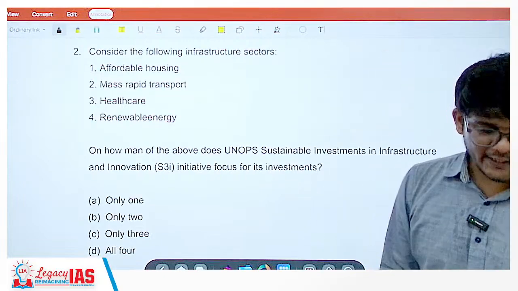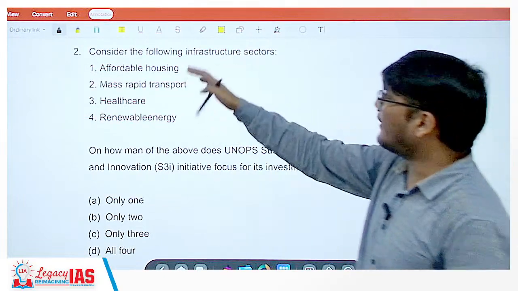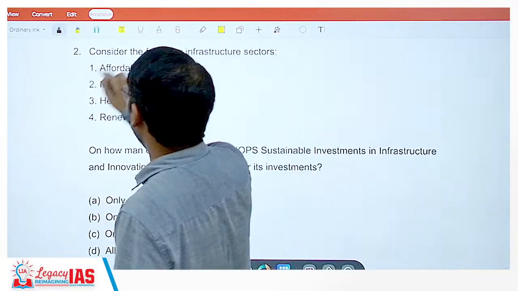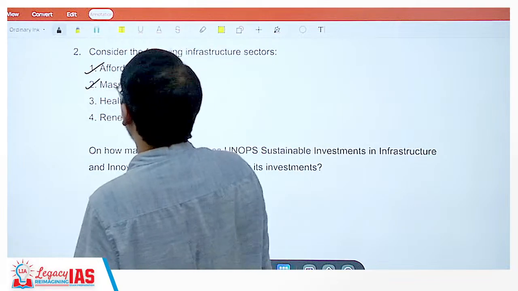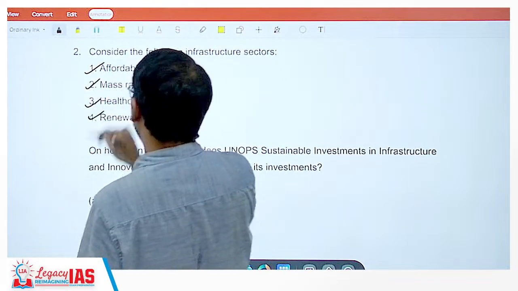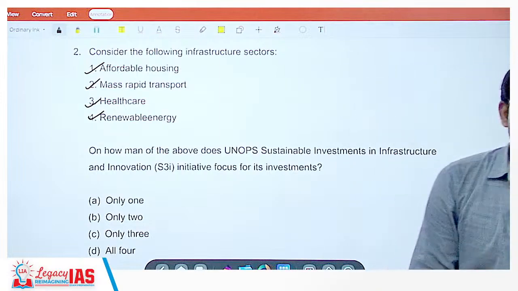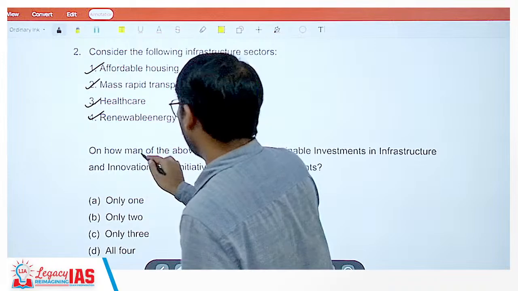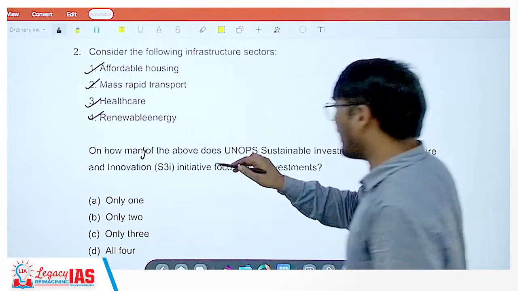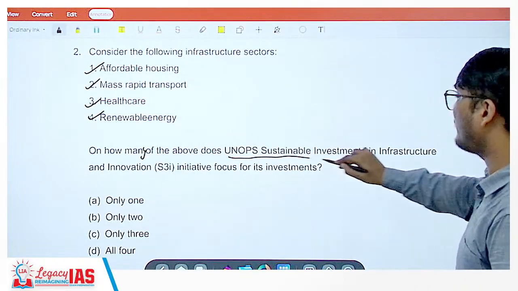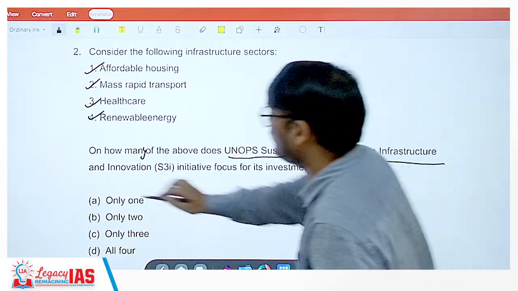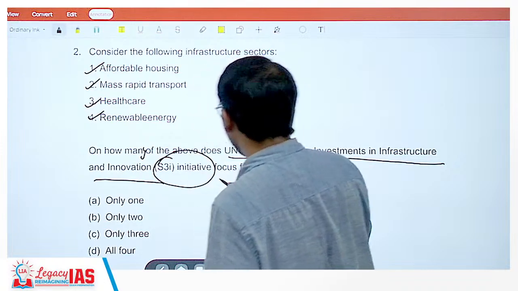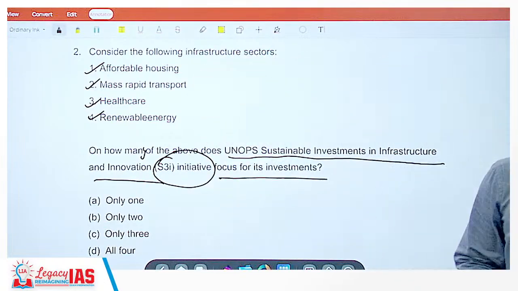The next question says, consider the following infrastructure sectors. Number 1, affordable housing. Number 2, mass rapid transport. Number 3, healthcare. Number 4, renewable energy. Now the question asks, how many of the above does the United Nations Sustainable Investment in Infrastructure and Innovation, S3I initiative, focus on for its investments?